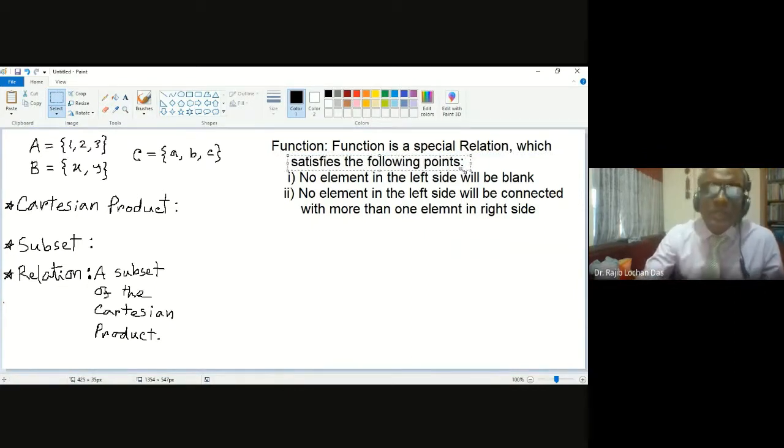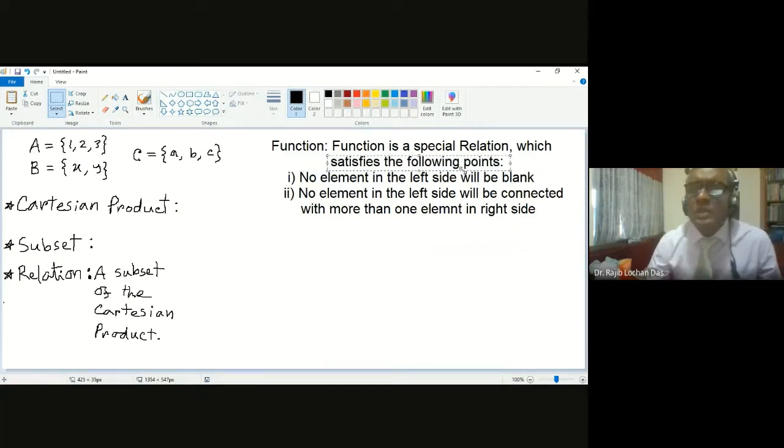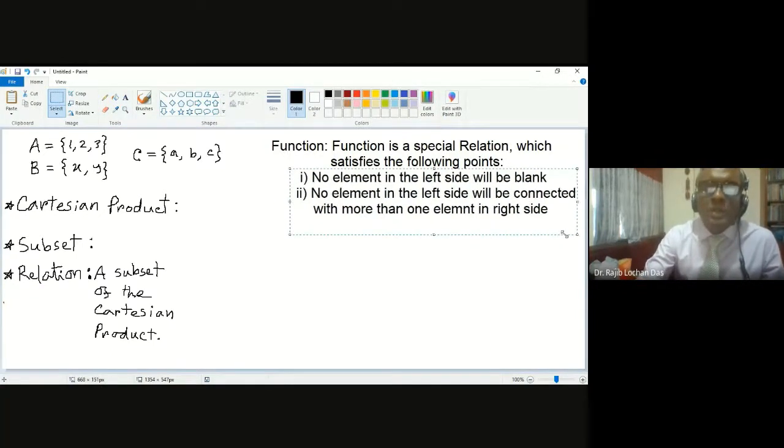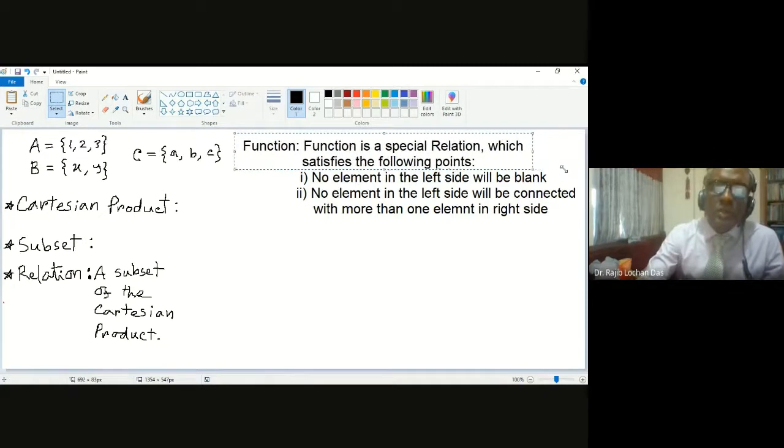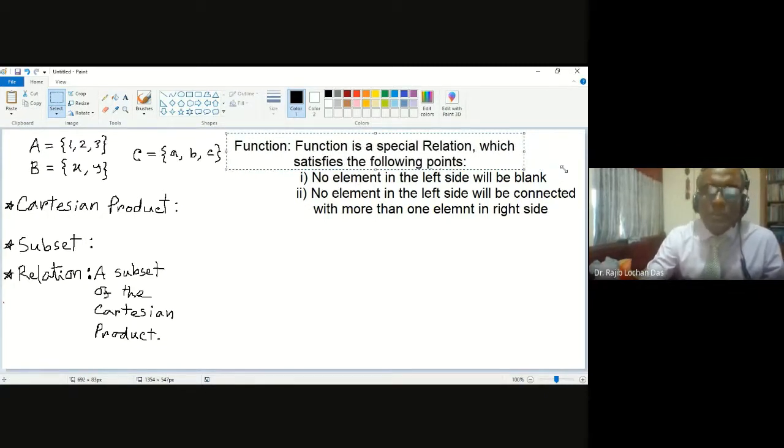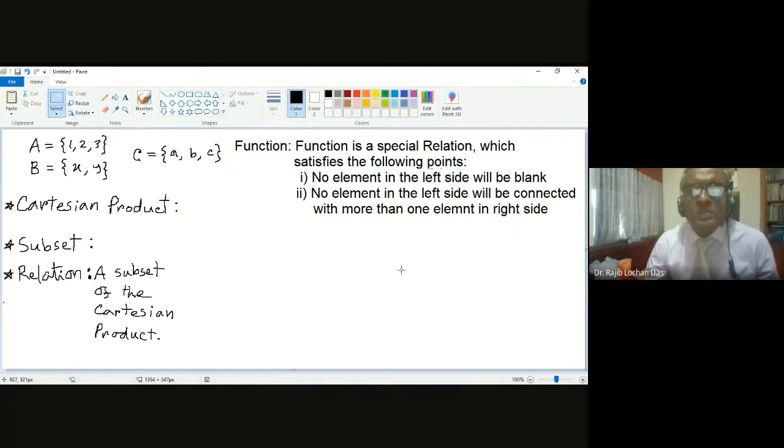Let me take some examples again, with diagrams so that it is more clear and easy. You can take B cross C or A cross B or A cross C, any Cartesian product, no problem. So let us consider A cross C in this case.